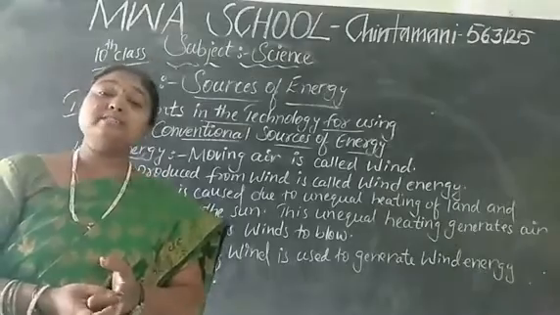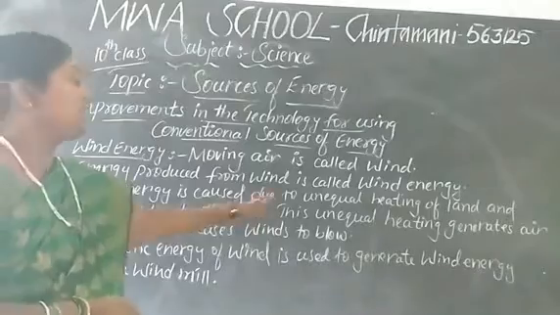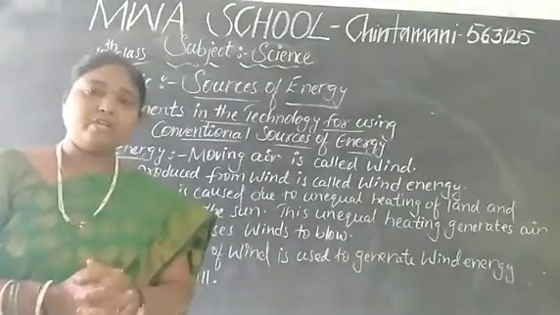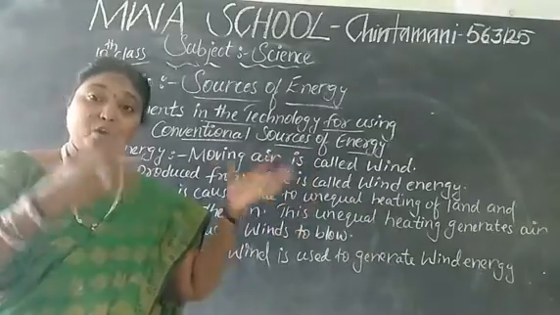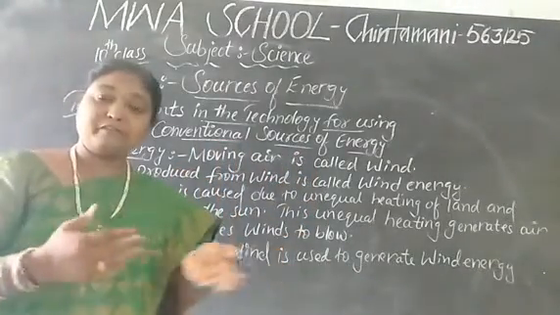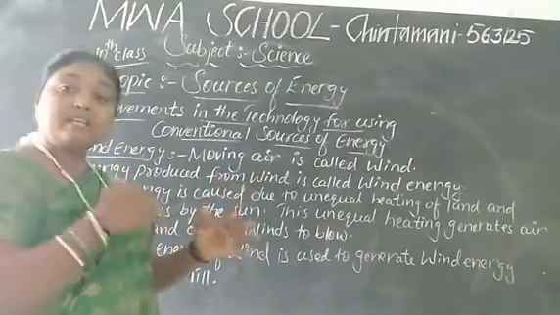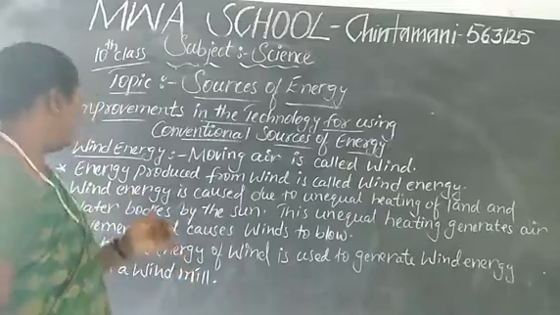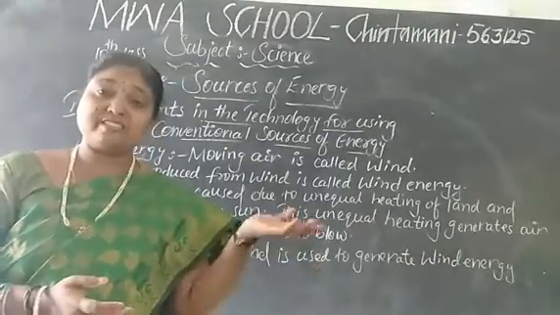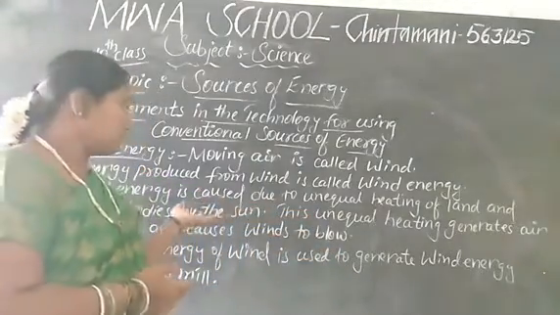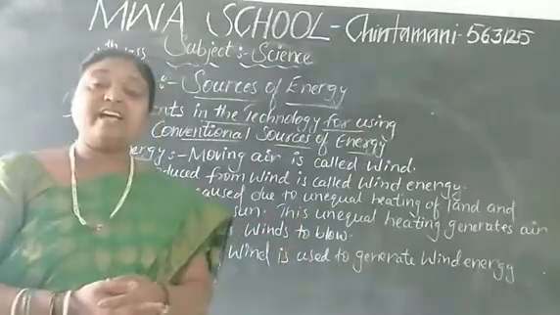If you see the coastal places, the land will be very hot, but if you compare our places, it will be much less. That's why we say unequal heating of the land and water bodies by the sun. Water bodies means the oceans, lakes and rivers.